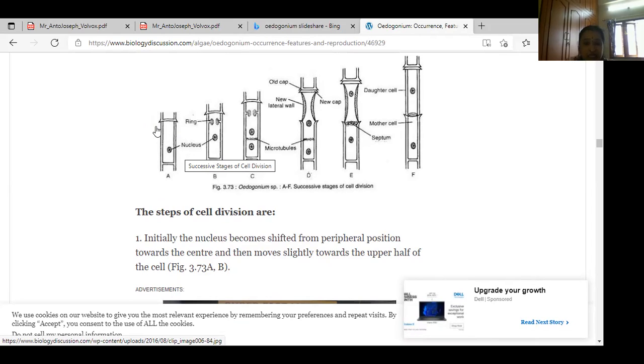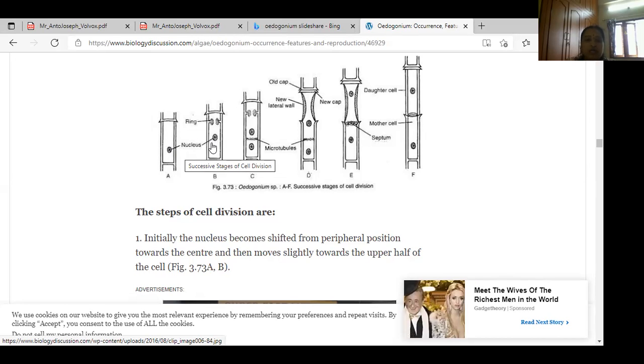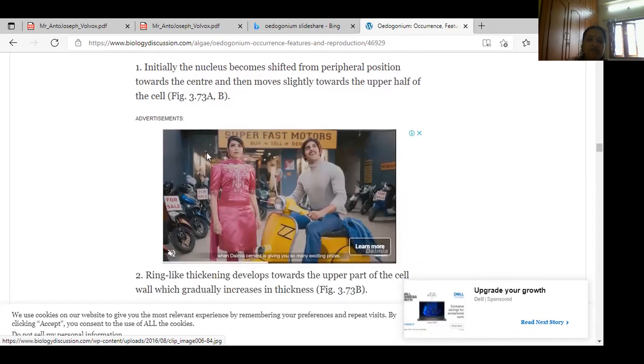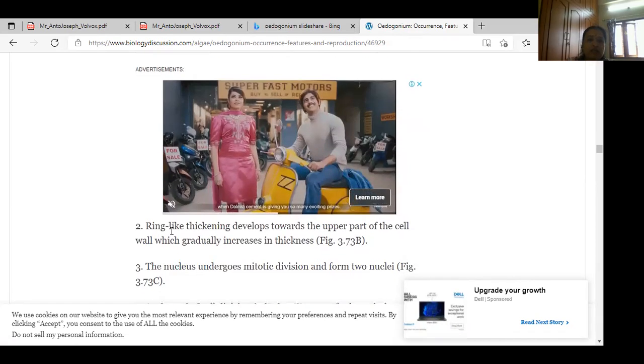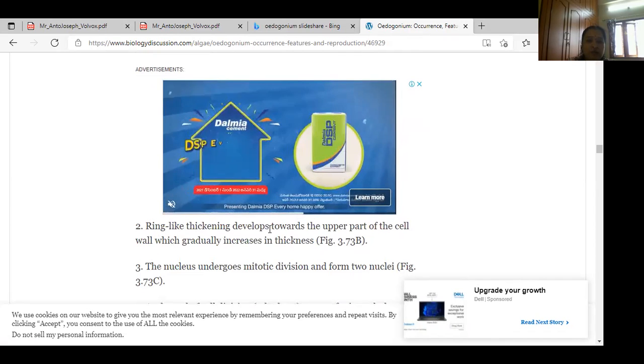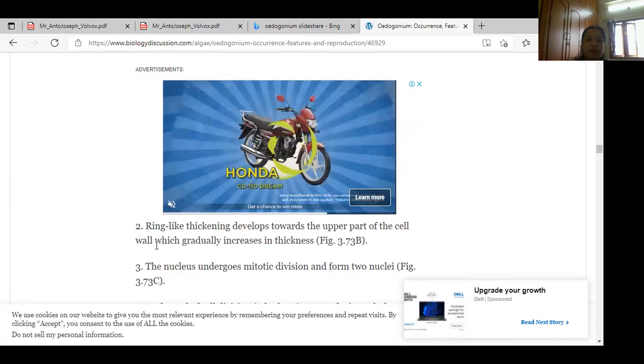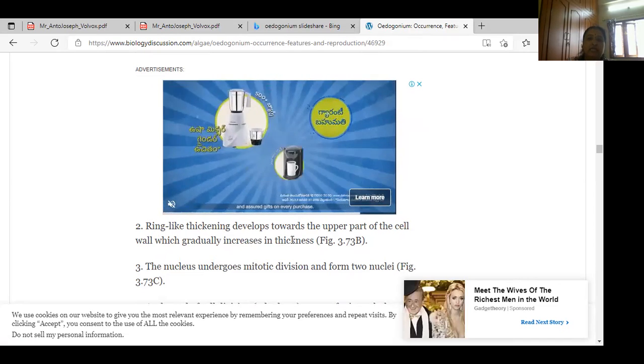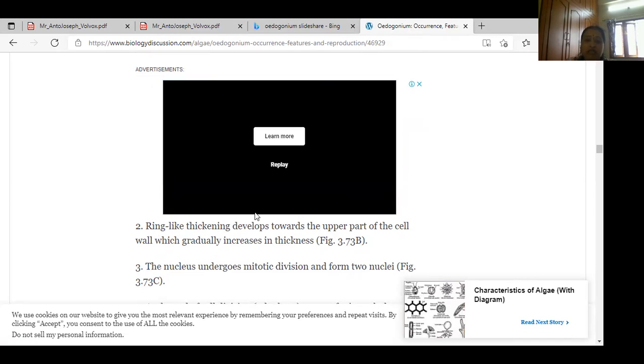When division starts, the nucleus moves slightly towards the upper side of the cell. This is the first step. Second, a ring-like thickening develops towards the upper part of the cell wall, which gradually increases in thickness.